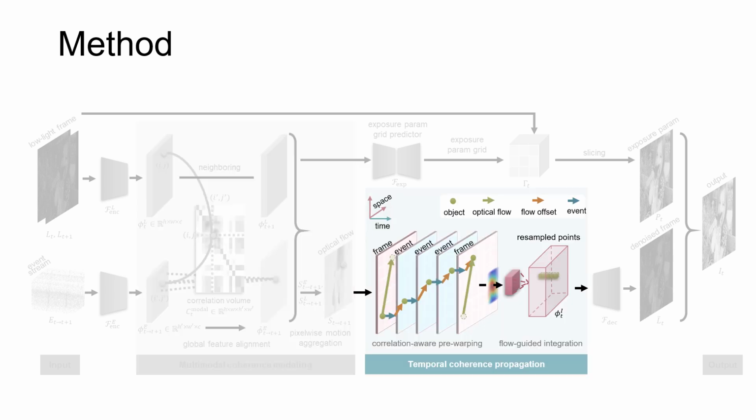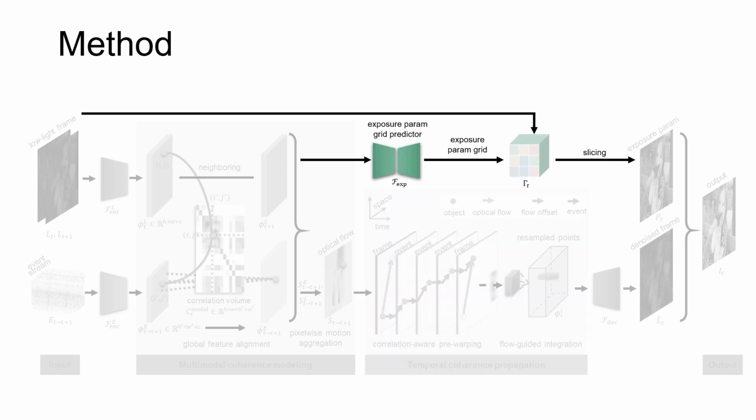In the subsequent module of temporal coherence propagation, observations corresponding to the same scene point are sampled from consecutive events and frames and propagated across time to estimate the underlying clean frame. This process incorporates coherence-aware aggregation in the local displacement field to enhance the signal-to-noise ratio of the reconstructed video. Parallelly, exposure parameters are extracted from both events and frames to produce a high-quality frame.